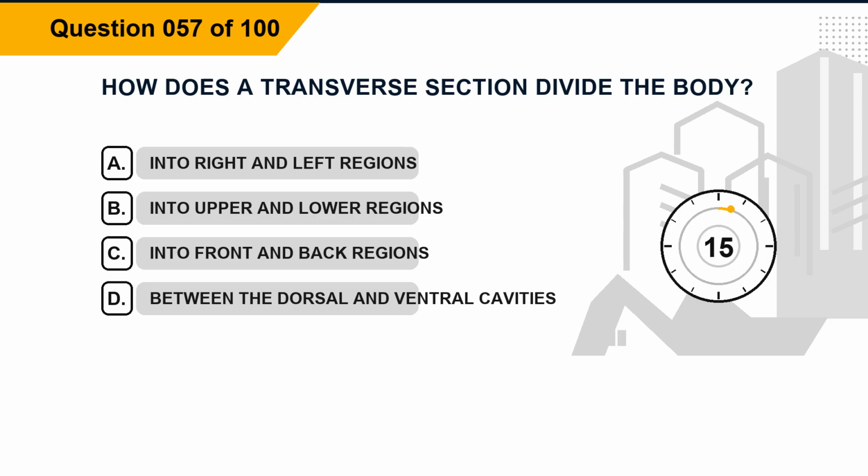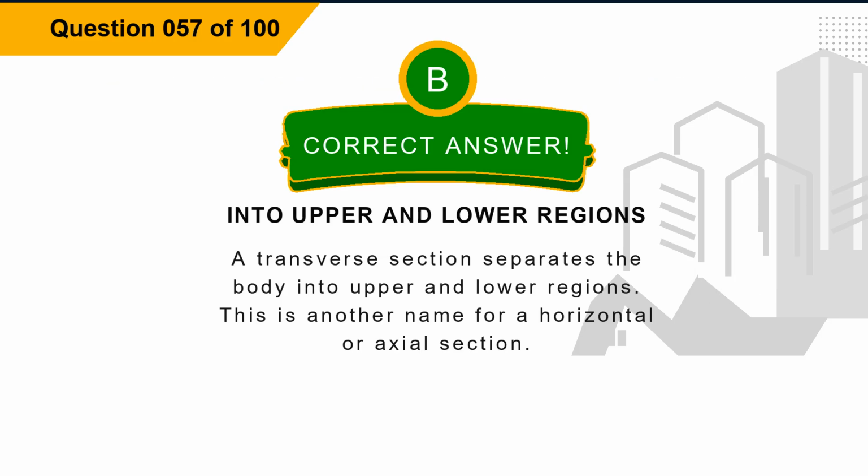Question 57. How does a transverse section divide the body? Option A, into right and left regions. Option B, into upper and lower regions. Option C, into front and back regions. Option D, between the dorsal and ventral cavities. The correct answer is option B, into upper and lower regions. Explanation: a transverse section separates the body into upper and lower regions. This is another name for a horizontal or axial section.